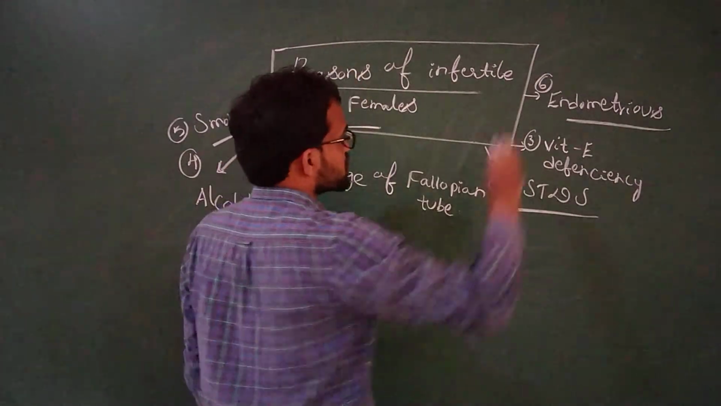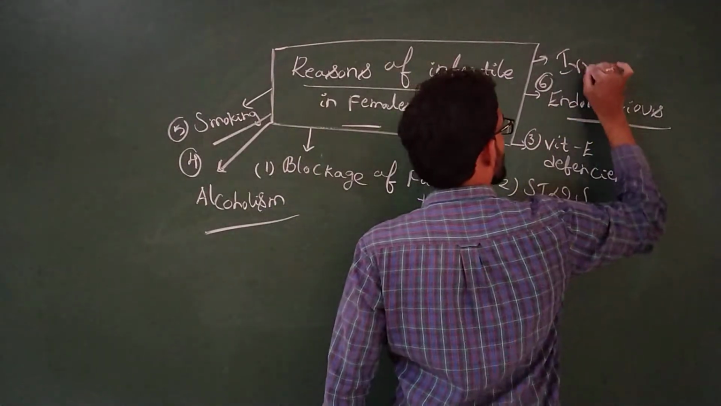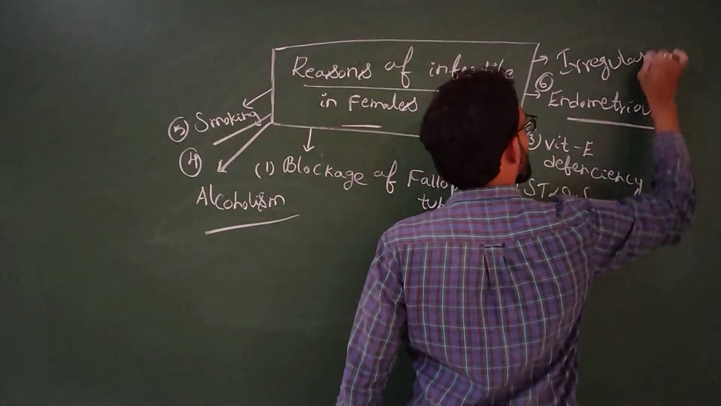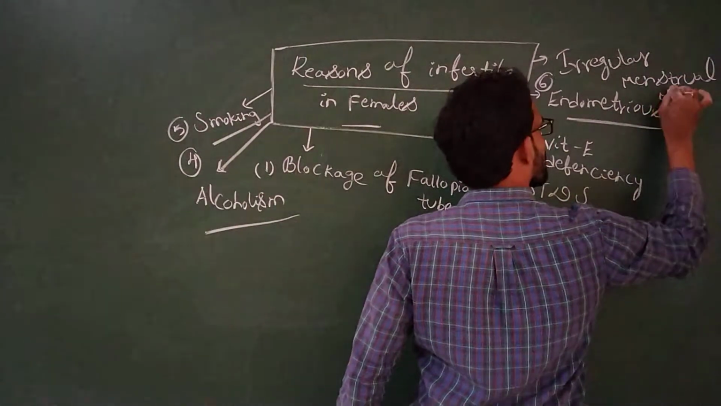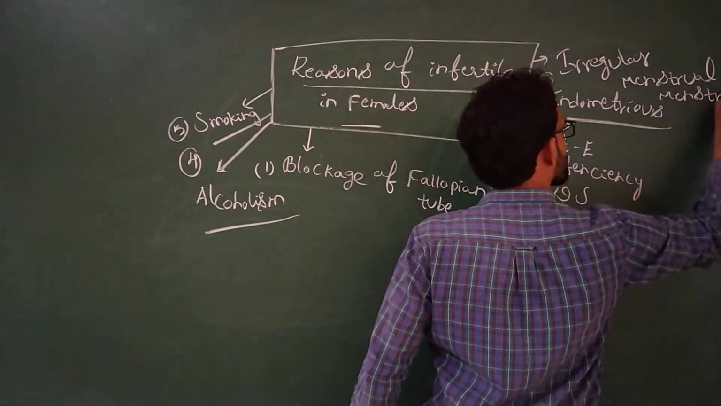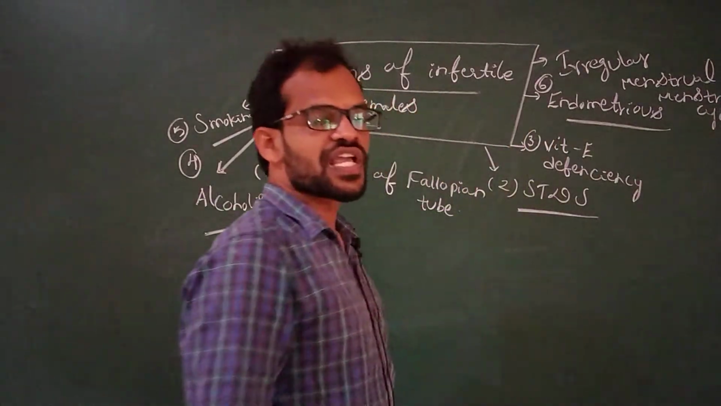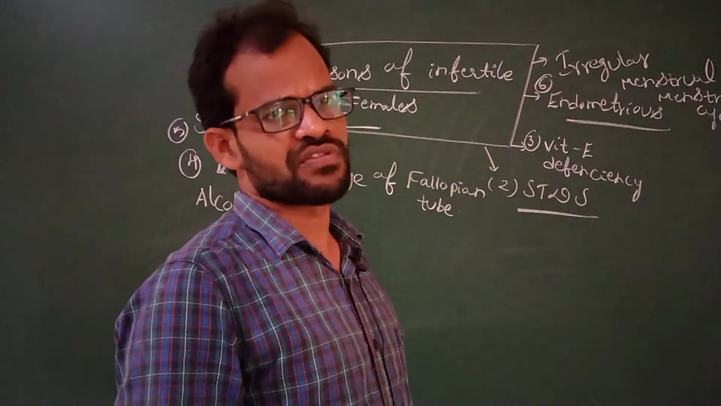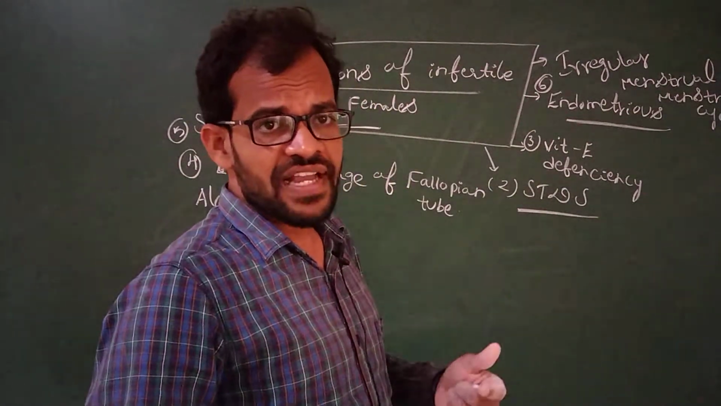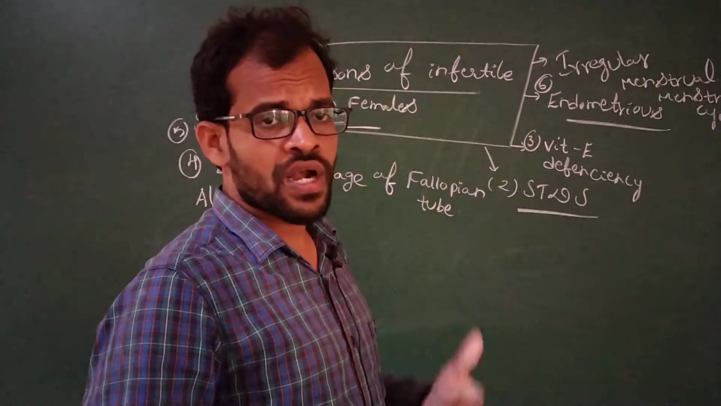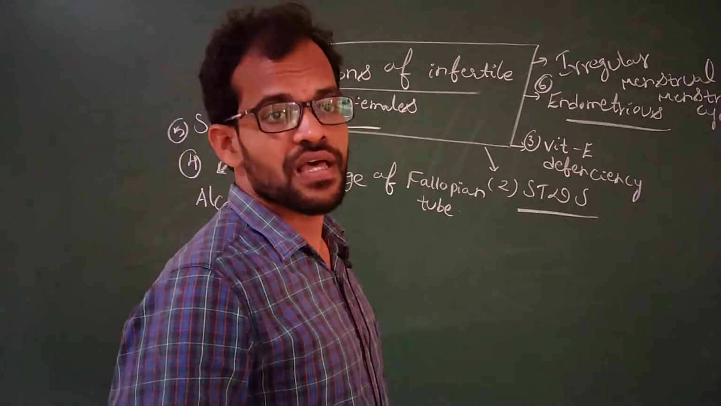Coming to the next condition, irregular menstrual cycles. Generally, the menstrual cycle takes place every month in the female body. If these cycles are extended to 35 days, 40 days, 45 days, 1 year, or 2 years, it leads to infertility in females.